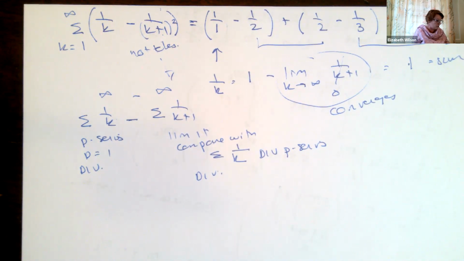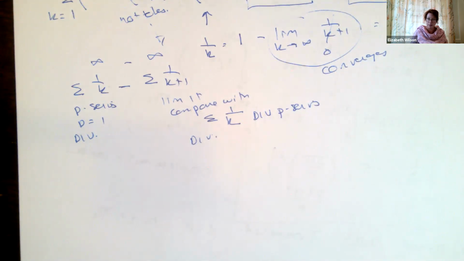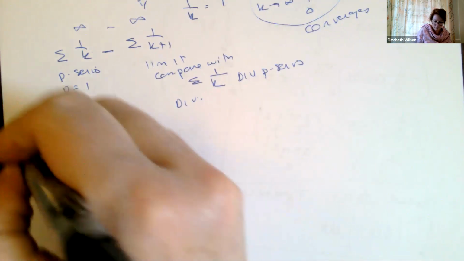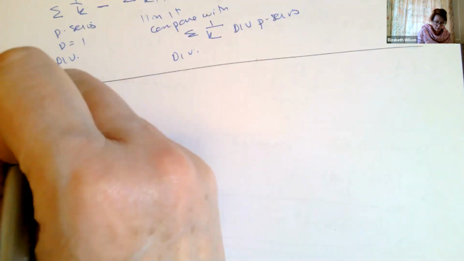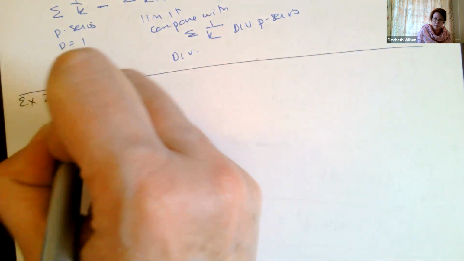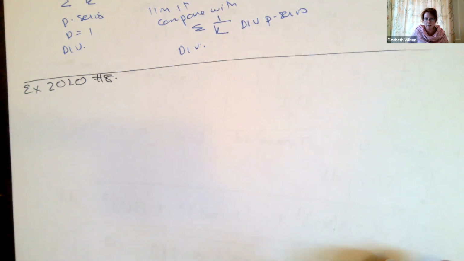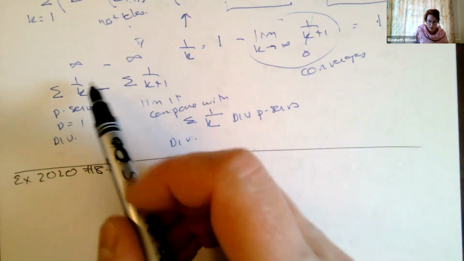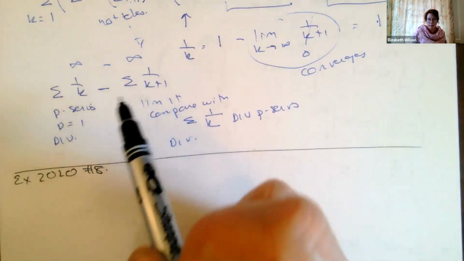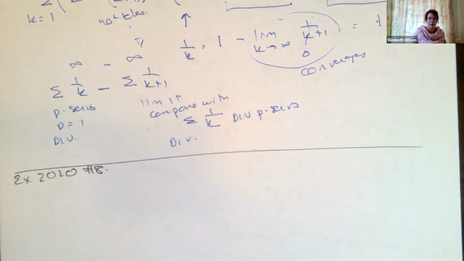Yeah, so this is a telescoping series. So we'll take a look at that one. This is exam 2020. If you see a series like this, if it's telescoping, you have to recognize it as telescoping and handle it that way.